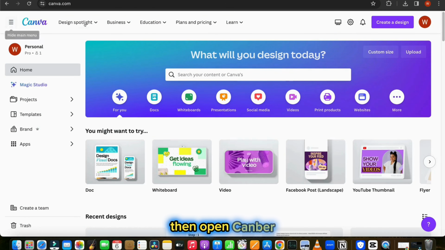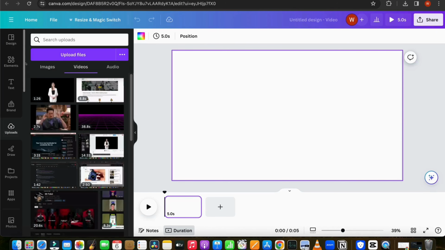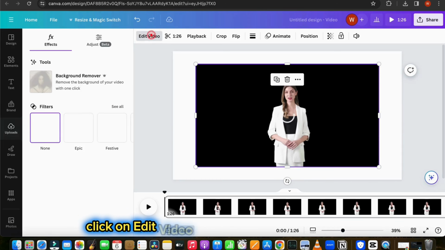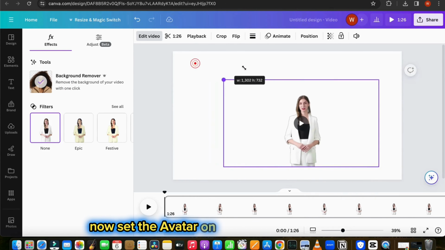Then open Canva. Click on the video icon from the dashboard. Upload the avatar video. Click on Edit Video and remove the background. Now set the avatar on the left side of the page.